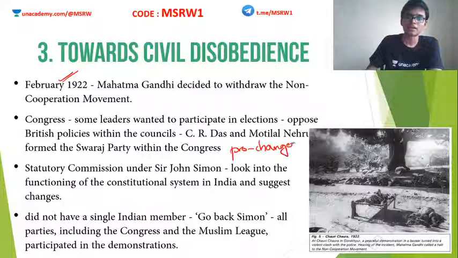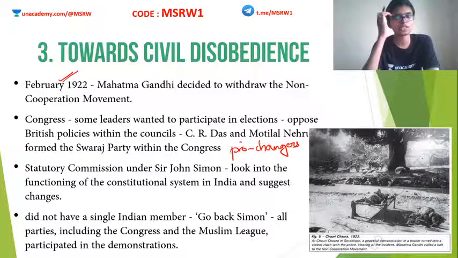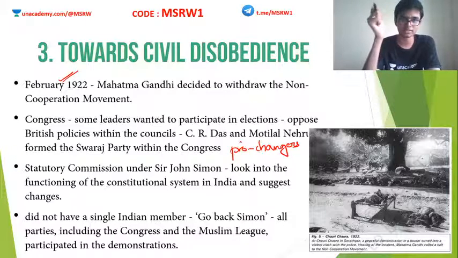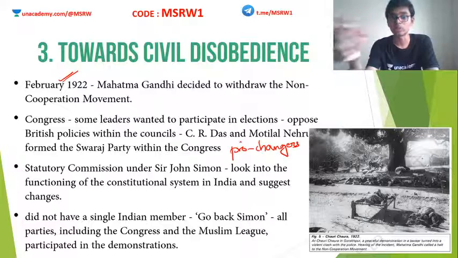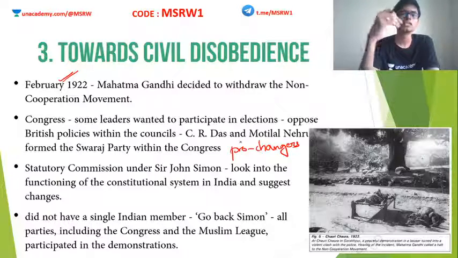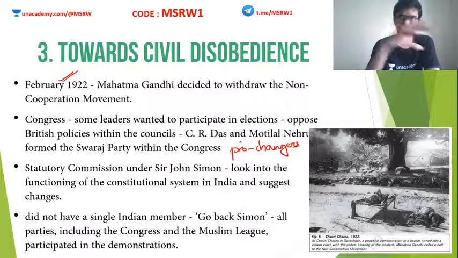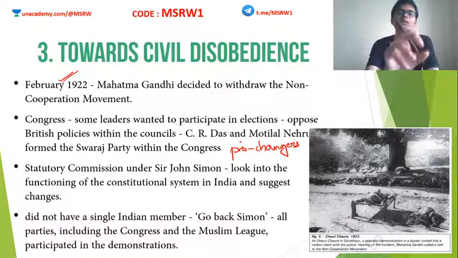Okay, these people are known as pro-changers. So these pro-changers included people like C.R. Das or Chittaranjan Das and Motilal Nehru. Okay, so these people who wanted to enter the council had a difference of opinion with the major portion of the Indian National Congress, and there occurred a split.